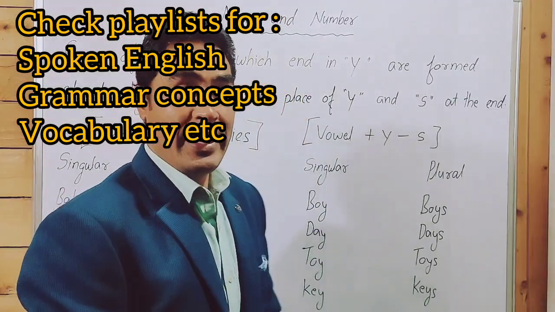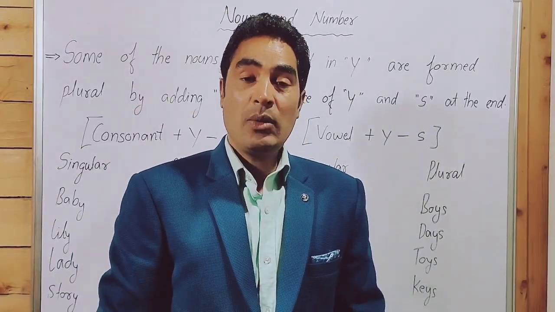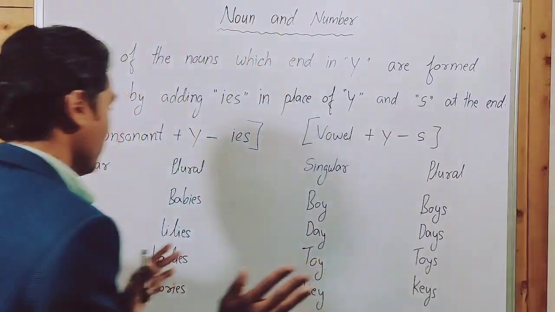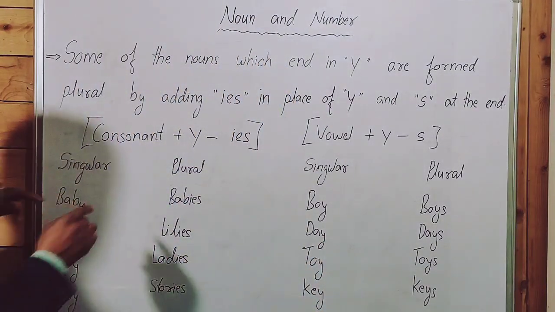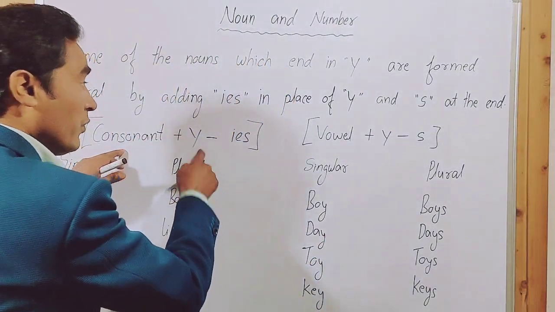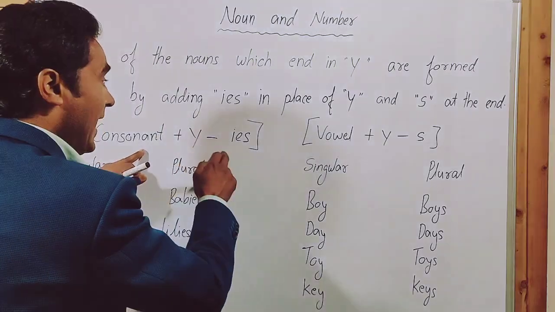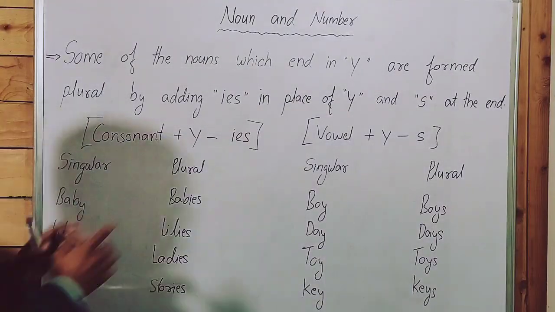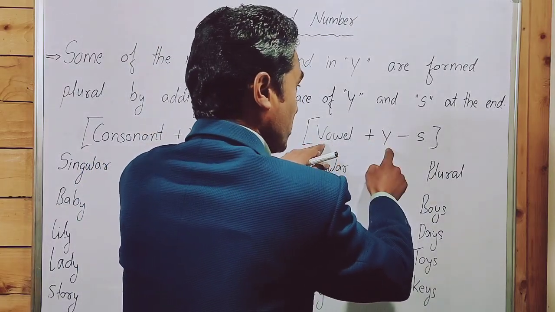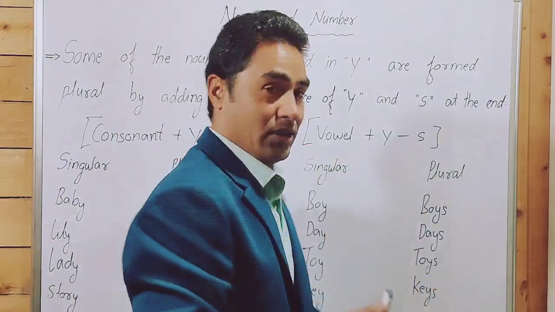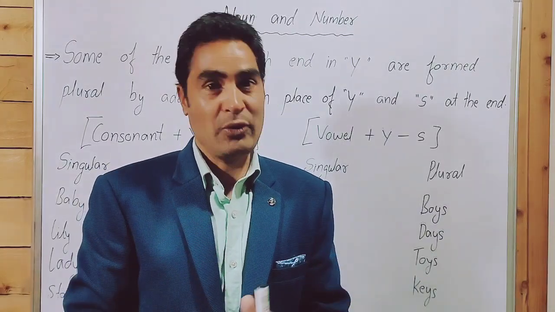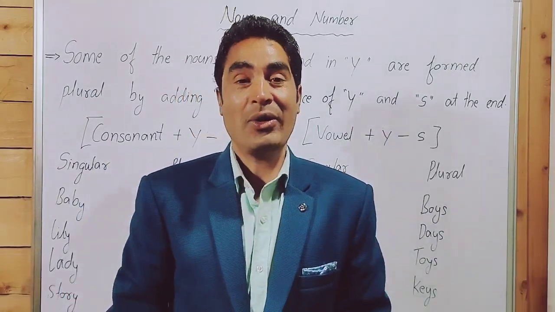Key, keys. Bay, bays. Monkey, monkeys. Way, ways, etc. Point to be noted: if we have consonant plus y, we remove y and add ies at the end of the noun. If we have vowel plus y, we add only s to form the plural noun. I hope you understood.